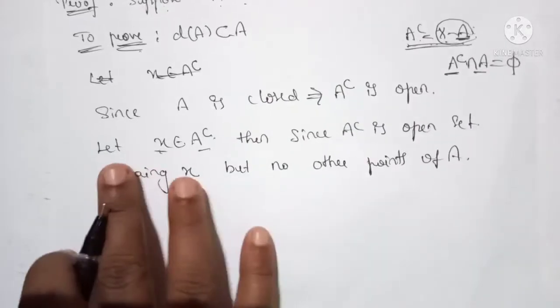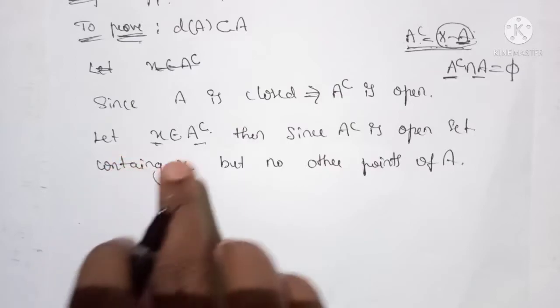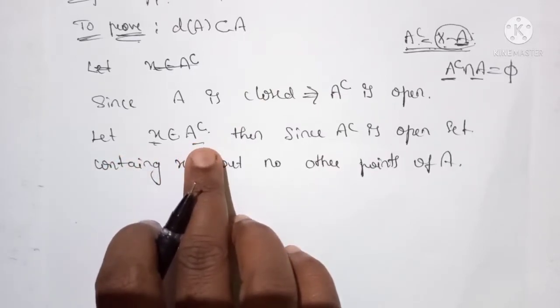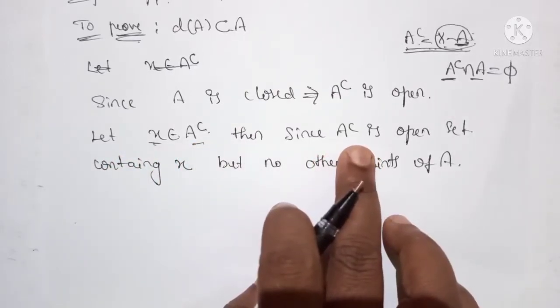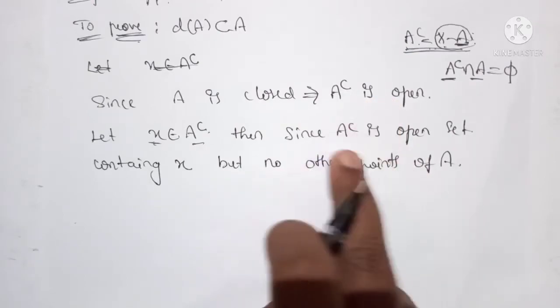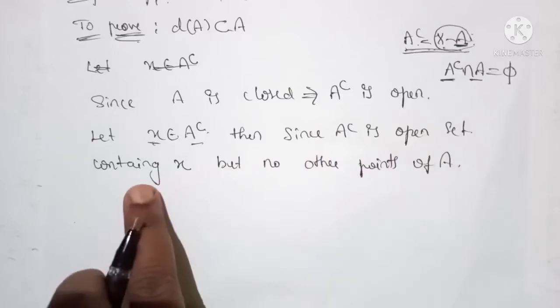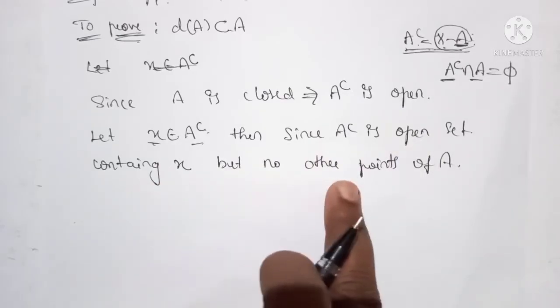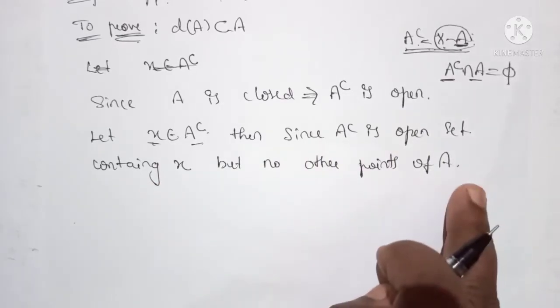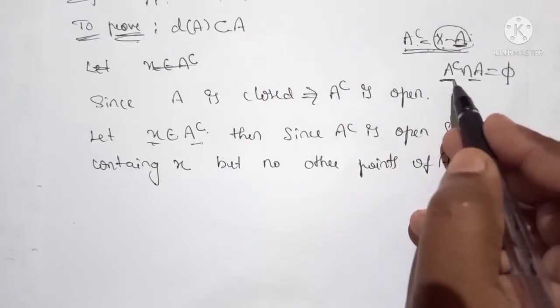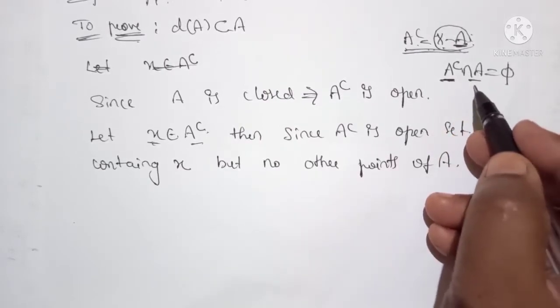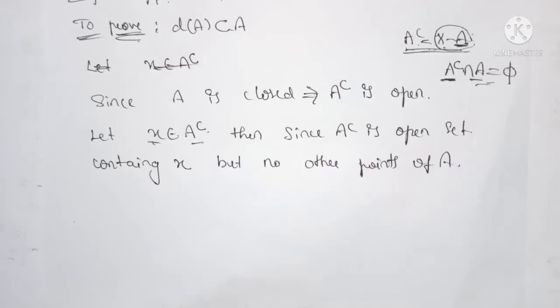Now we are considering an element x belonging to A complement, and we know that A complement is open. So we can say that A complement is an open set containing x but no other points of A, because A complement intersection A is the null set.